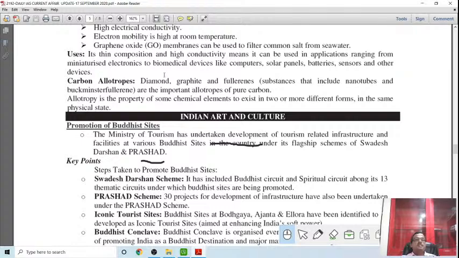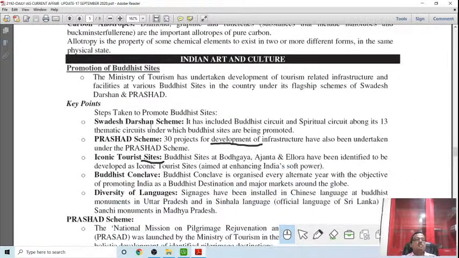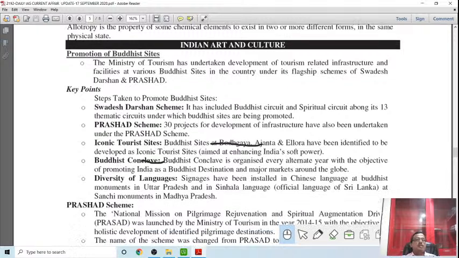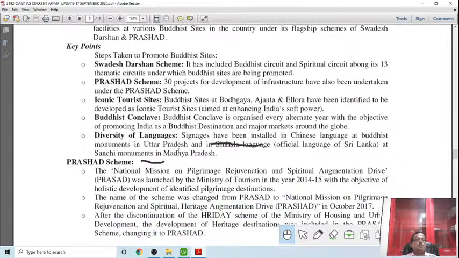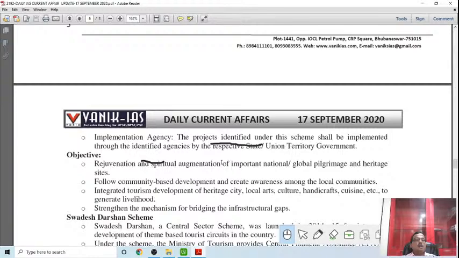Promotion of Buddhist sites, this is in Indian art and culture. So you see what are the steps taken? The Darshan scheme, Prasad scheme, iconic sites, Buddhist conclave, diversity of language. The Prasad scheme is the national mission for pilgrimage rejuvenation, and Puri in Odisha is added in this. The name of the scheme has been changed to Prasad, National Mission on Pilgrimage Rejuvenation and Spiritual Heritage Augmentation, in October 2017 when the new government came to power.